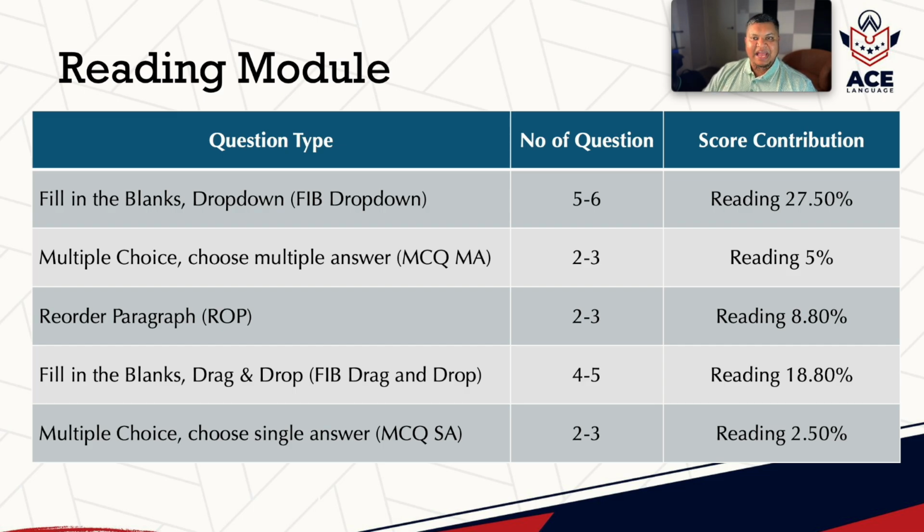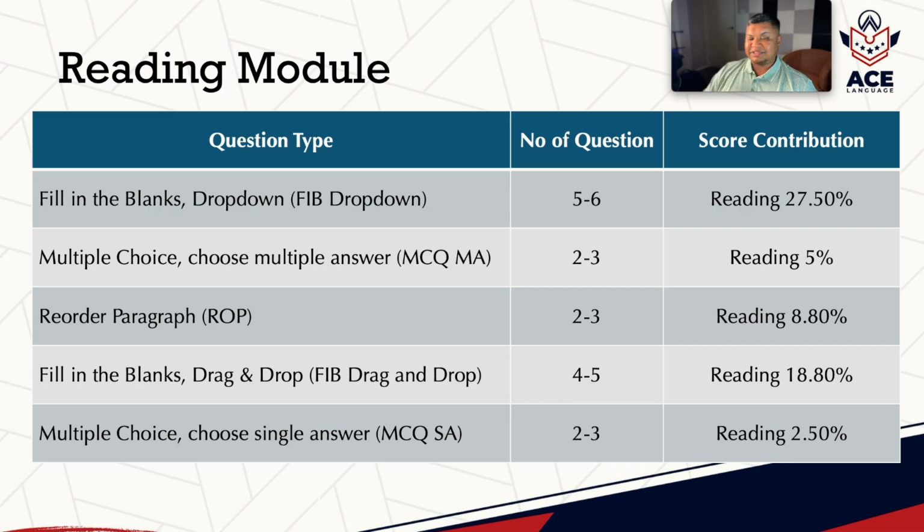Another question type that we have left over with is multiple choice question, choose single answer. The number of questions is increasing for this question type. It used to be 1 to 2. Now it will be 2 to 3 max. The contribution is still very low, 2.5%. To be really honest, I tested out on the official mock test, and if I did not answer them, I could score up to 85, given that everything else is done perfectly. Right, and there I also missed out on highlight correct summary.